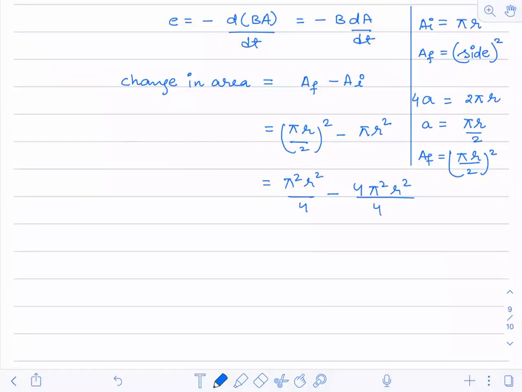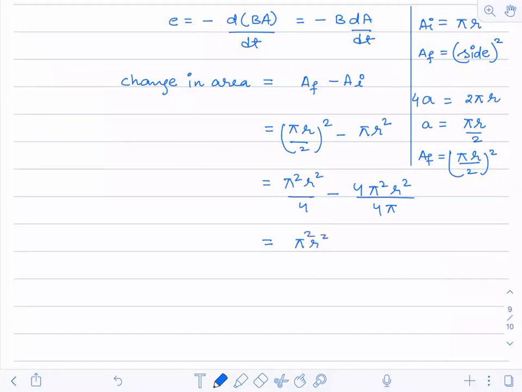Now I can take out pi square r square divided by 4 outside.